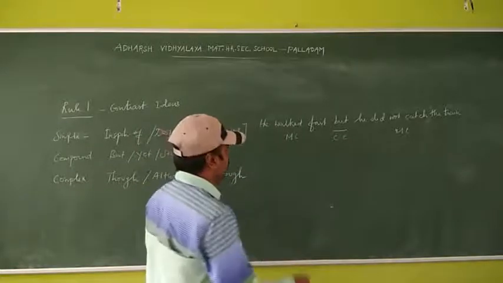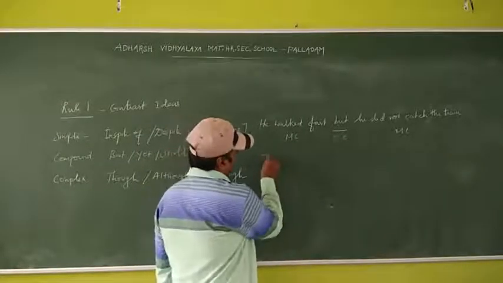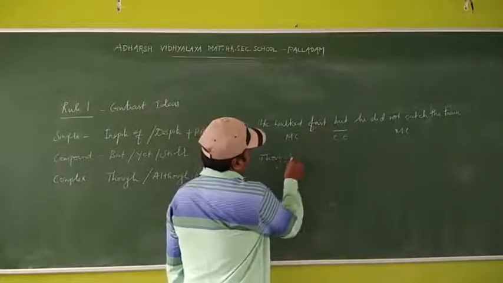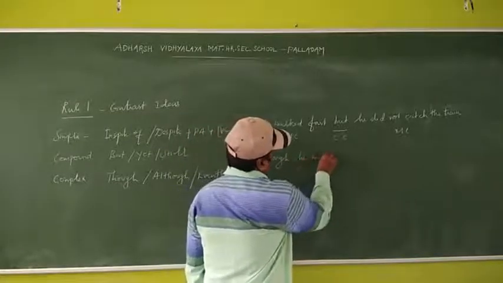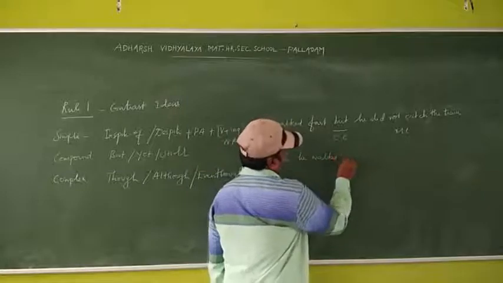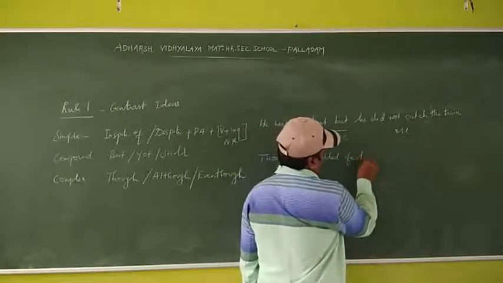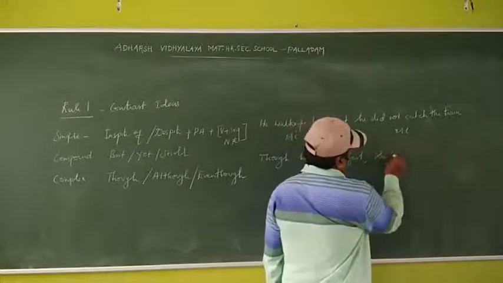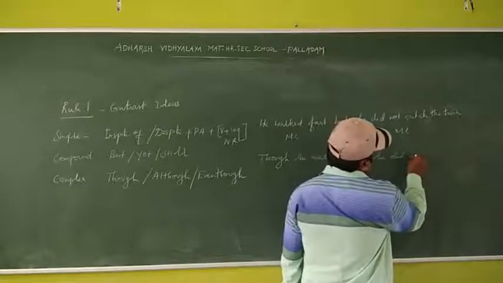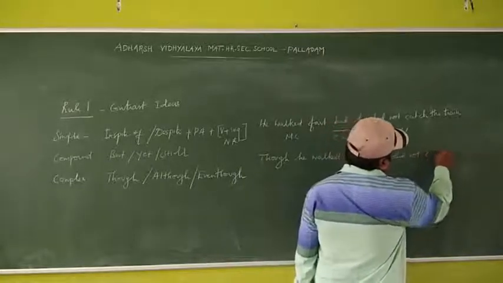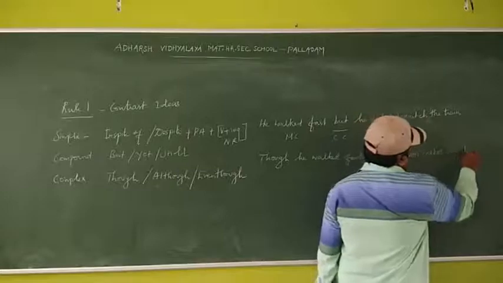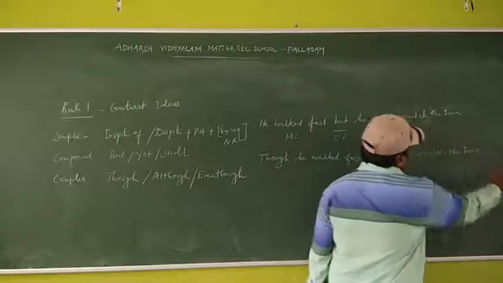So when you change into complex, though he walked fast, he did not catch the train.